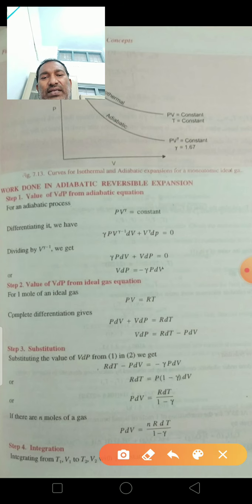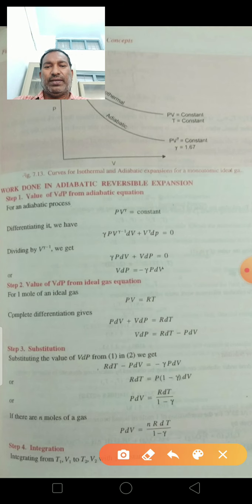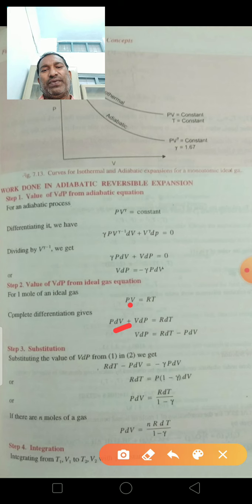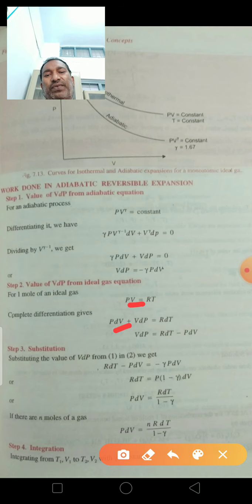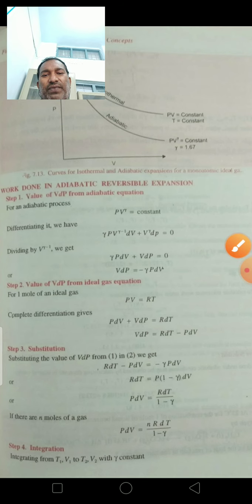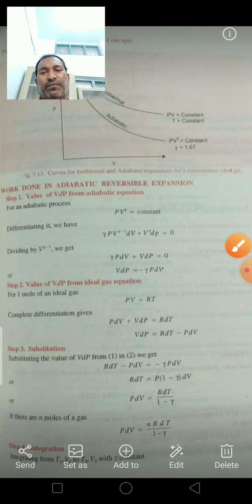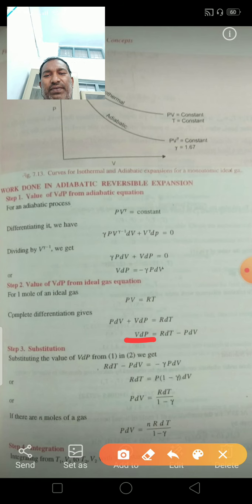For 1 mole of ideal gas, the equation is PV is equal to RT. So completely differentiating gives: first P constant, then differentiate V, which is dV, plus next V constant, differentiating P, which is dP, is equal to R constant, differentiating T, which is dT. Okay, from here V dP is equal to R dT minus P dV.